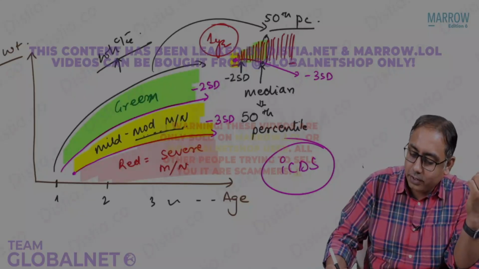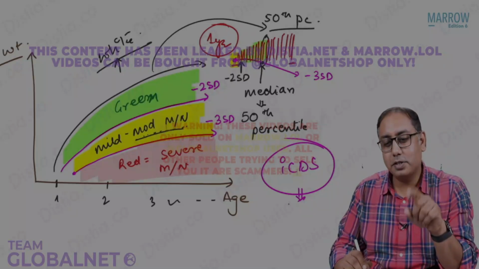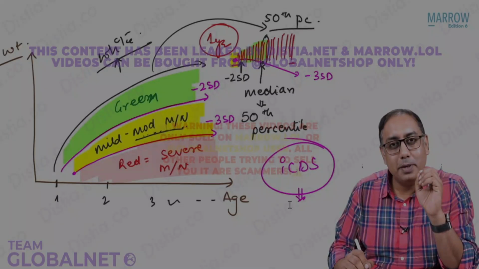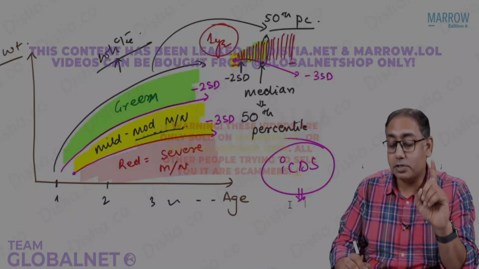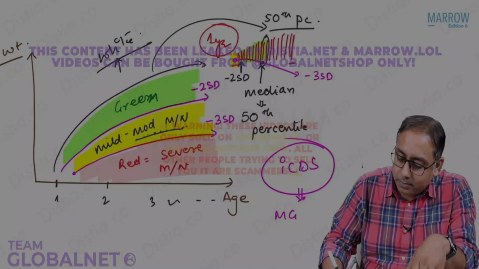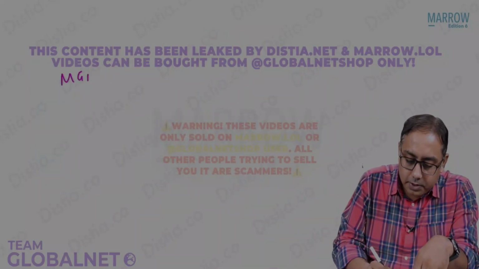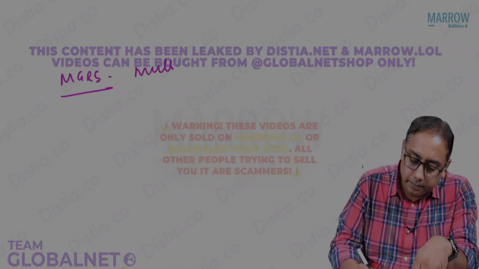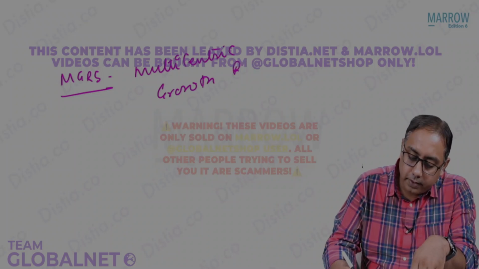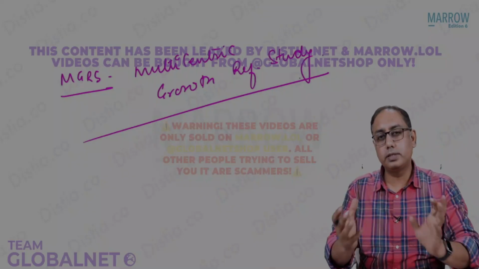So what are the standards that we used in the ICDS growth chart? Please note, if you have a question, please send it to me on the feedback box related to this video. But beta, the ICDS growth charts are not based on the Harvard standards. They are based on our own standards. These are called MGRS standards. Now, what is this MGRS? MGRS stands for multicentric growth reference study standards. It's a multicentric study which was conducted to find out the growth standards across the country.